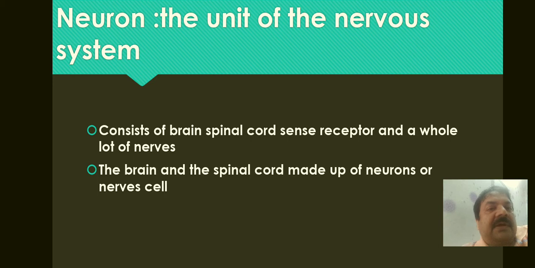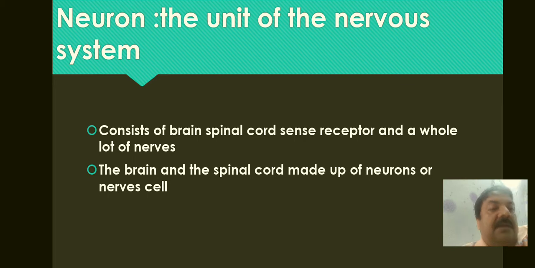The brain, spinal cord, sense receptors, and a whole lot of nerves make up our nervous system. The brain and the spinal cord are made up of nerve cells, or neurons. Neuron and nerve cells are the same thing.